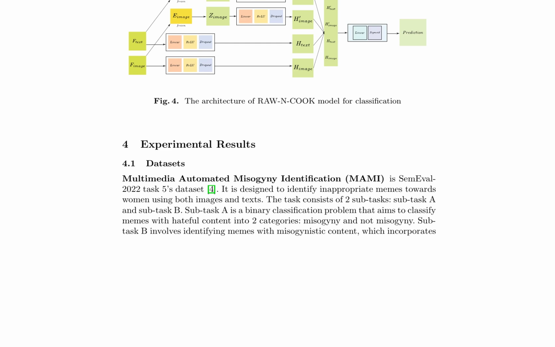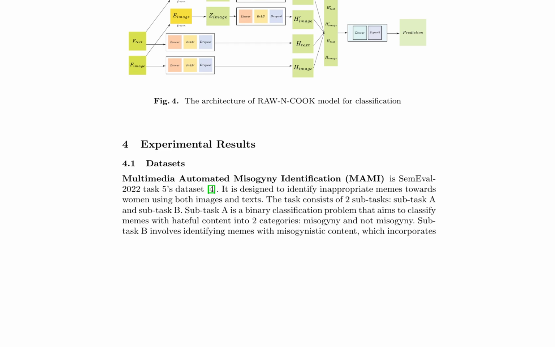This fusion approach aims to leverage the strengths of both feature sets. Notably, the authors highlight the importance of using PReLU in the CromAE decoder, as opposed to ReLU, to learn negative values on z_image and z_text, which would otherwise become noise in the classification model. The proposed RawNCook model for classification is illustrated in Figure 4.